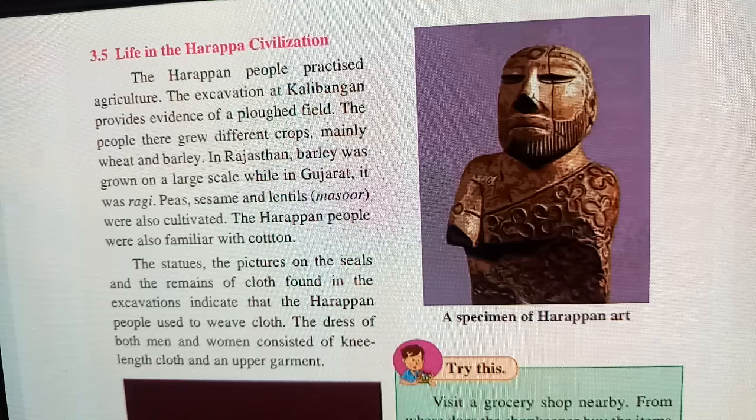In Rajasthan, barley was grown on a large scale, and in Gujarat also it was a farm product. The Gujarat people were also farming on a large scale. There were ragi, peas, sesame and lentils. Masoor, which is a pulse, was also cultivated. The Harappan people were familiar with cotton, so they used to grow cotton also. So that was the agriculture they were doing in those times.